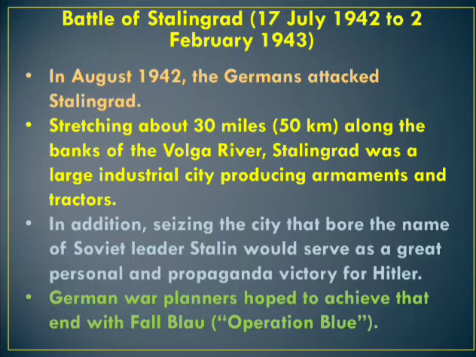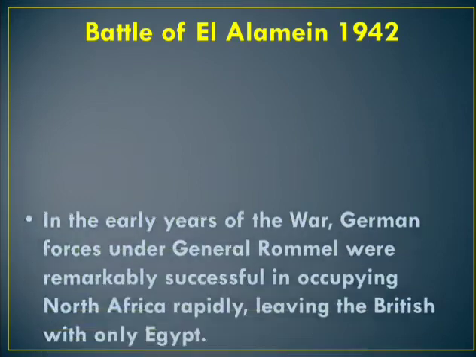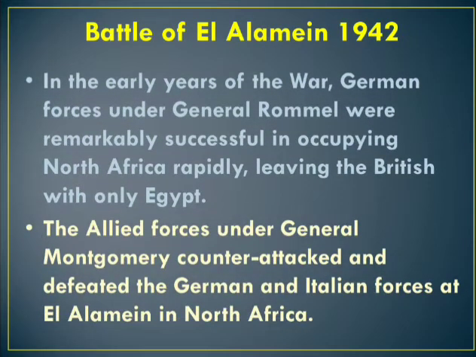Next we are going to see the Battle of El Alamein in the year 1942. El Alamein is a place. As I already said, the Germans got initial success only; at the end of the Second World War, the Allies got the victories. In the early years of the war, German General Rommel had remarkable success in occupying North Africa, rapidly leaving Britain with only Egypt. The Allied forces, Allies meaning the countries on the side of Britain, are called the Allied.